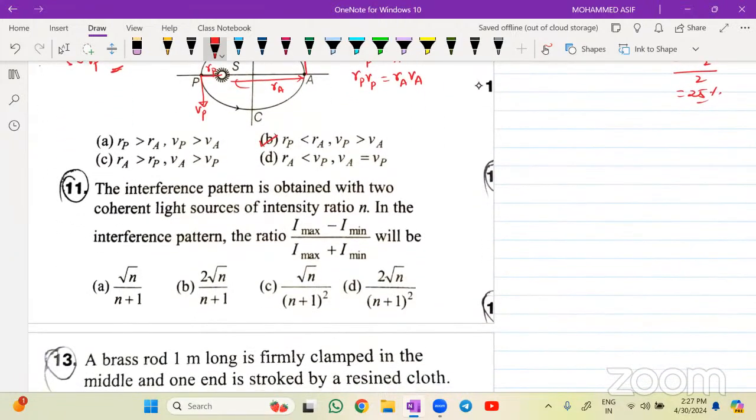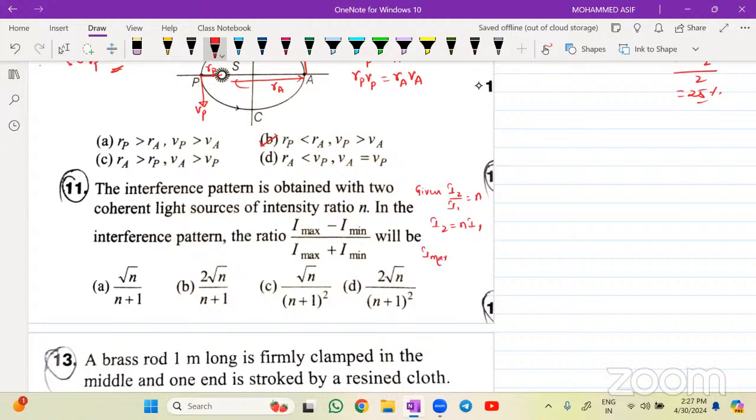The interference pattern is obtained with two coherent light sources of intensity ratio n. In the interference pattern, the ratio of Imax minus Imin divided by Imax plus Imin will be equal to how much? This question came yesterday also. Do you remember the formula? Let me write whatever is given in the problem. Given is I2 divided by I1 as n. That means the intensity of the second one is n times the intensity I1.